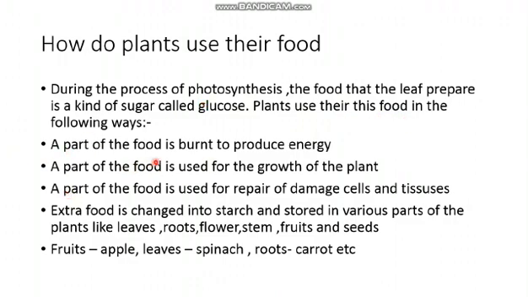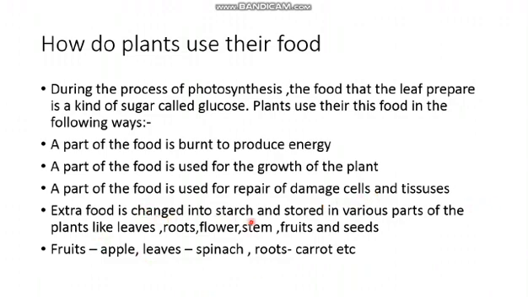The plants use their food in the following ways. A part of the food is burned to produce energy. We require energy to do work, right? Similarly, a part of the food is burned to produce energy. A part of the food is used for the growth of the plant. Similarly, we require food for energy to do work, and we require proteins and minerals to repair our tissues. Similarly, the food is required for repairing the damaged cells and tissues.